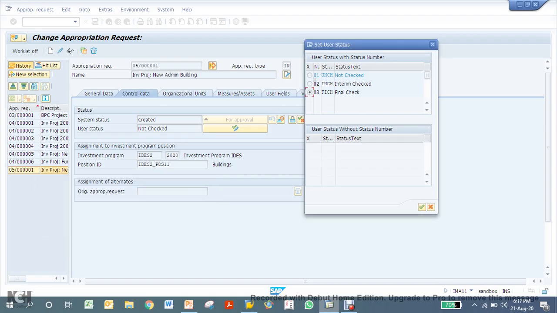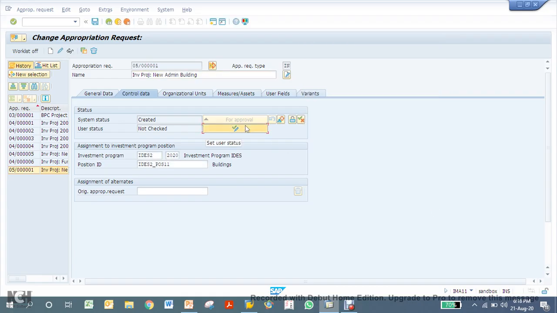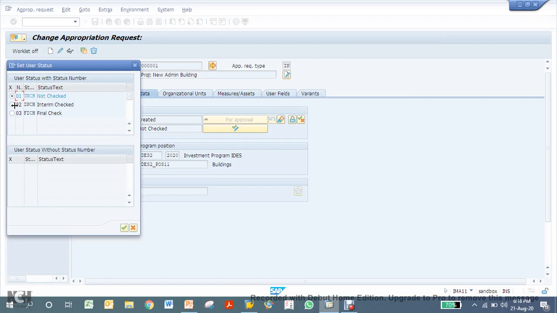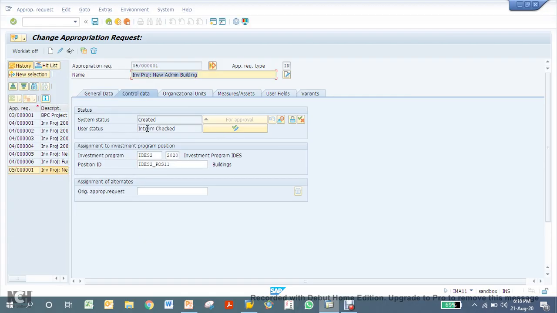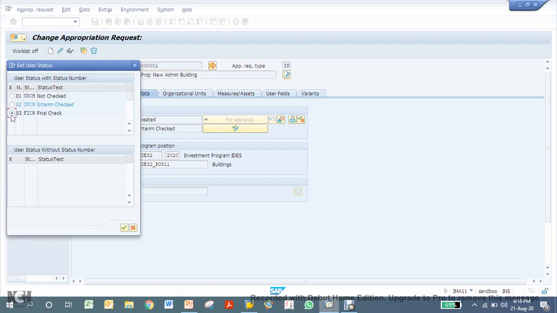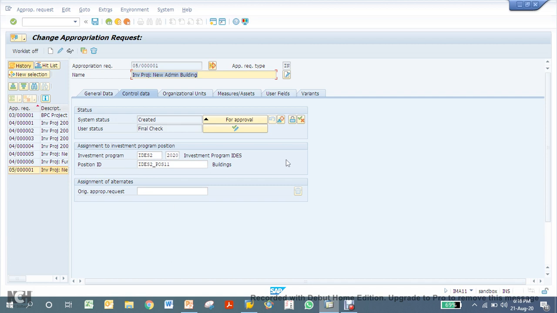So you have to first select FINCH. So you cannot jump also. So interim checked. Now you can change it to final check. All these things can be done by different people.